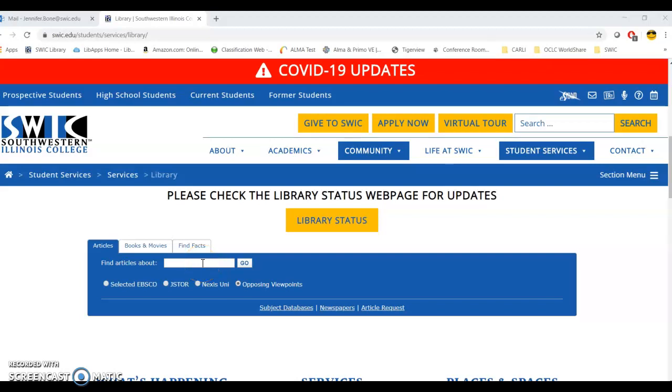Hi again, Jeremiah. Another place you can go for articles is going to be in the Opposing Viewpoints database. So all you have to do is move your dot from EBSCO over to Opposing Viewpoints, and you can click right on the library search widget right there.